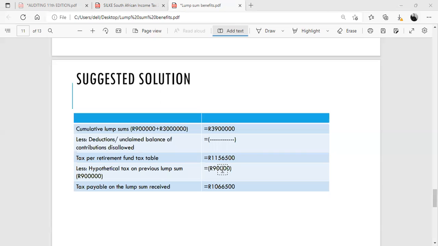And step 4 is to calculate the tax payable on the lump sum received. So you basically deduct the hypothetical tax from the tax per retirement fund tax table, and the balance is 1,066,500 Rand. So that is the tax that is payable on the 3 million that Fred received in the current year of assessment.